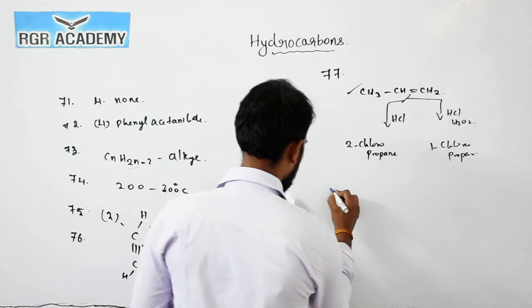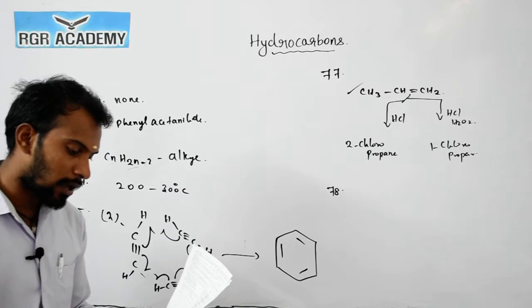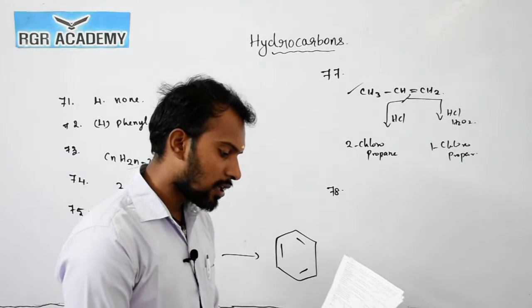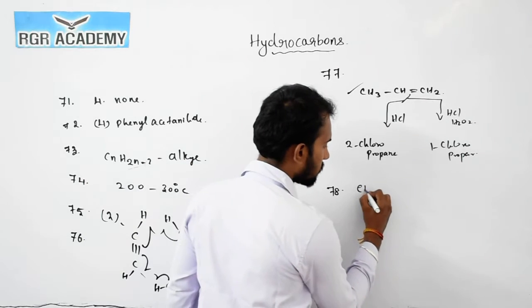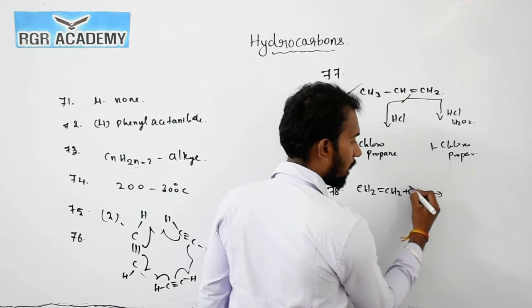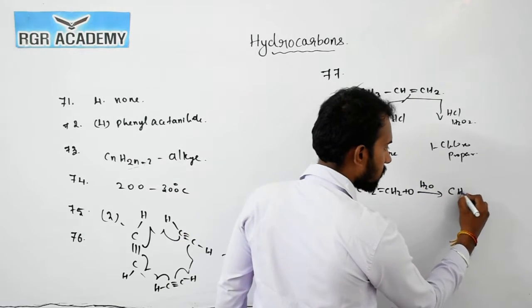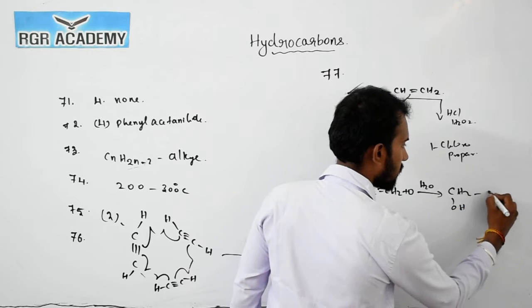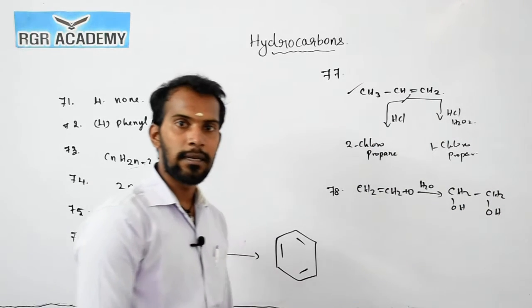Now question number 78. The chemical compound formed by passing ethylene gas into cold alkaline KMnO4. We already discussed in our class, CH2 double bond CH2. KMnO4 acts as a very good oxidizing agent. It forms CH2OH-CH2OH, which is called ethylene glycol.